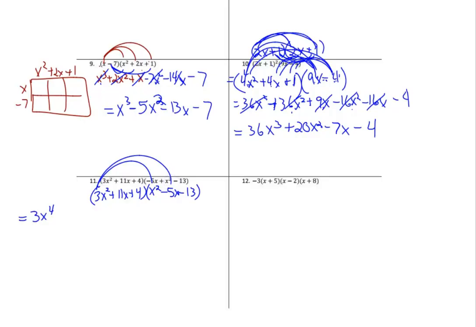3x squared times negative 5x is negative 15x to the 3rd. And then 3x times negative 13 is negative 39x squared. So it's 3x squared times negative 13. Now, I'm going to switch colors.